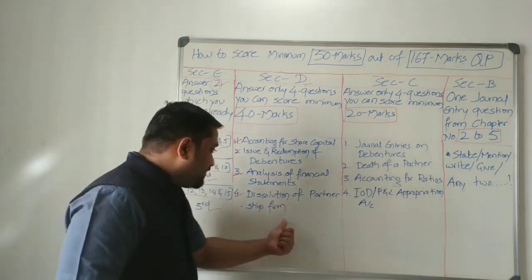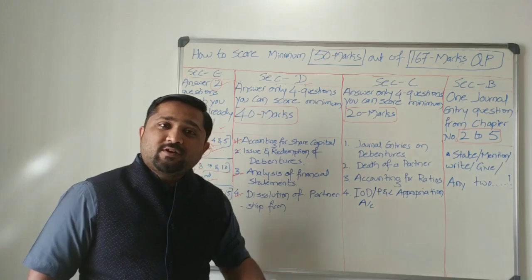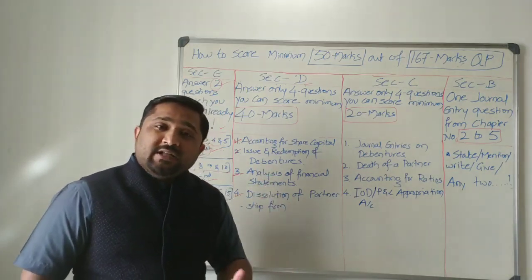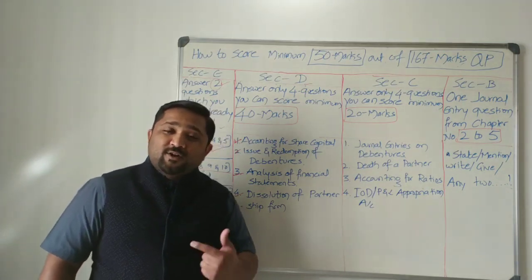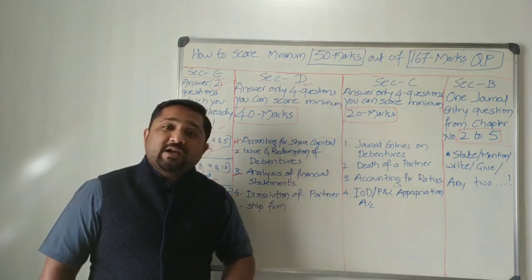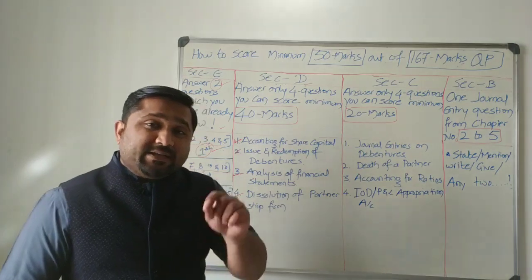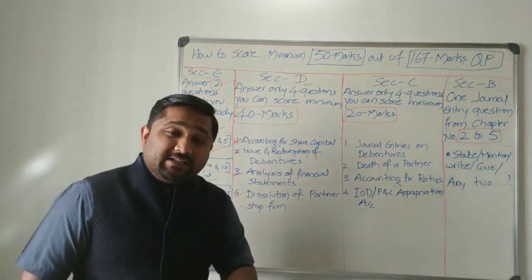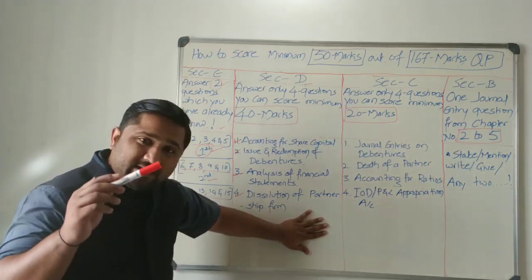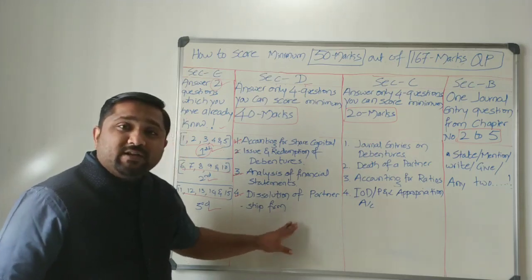First one is a realization account, to find out whether it is a realization profit or realization loss. Second one is partners capital account, to find out the ultimate amount to be settled to the partners or dissolving partners. And the last one is bank account or a cash account, depends on the question. But remember, here cash or bank account should get tallied. So only 3 ledger accounts, it consumes very less time, and you can solve this problem within 15 minutes.